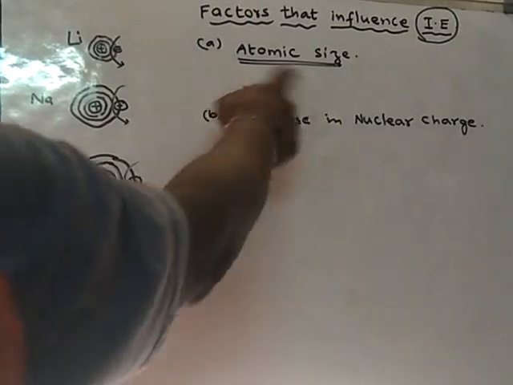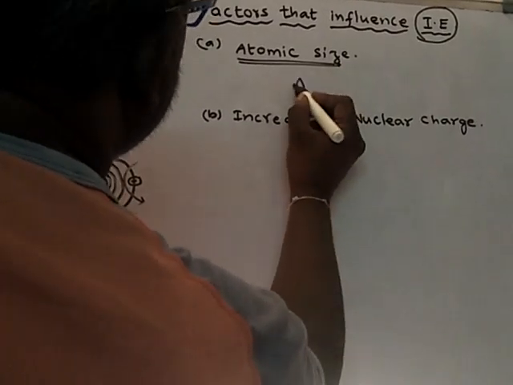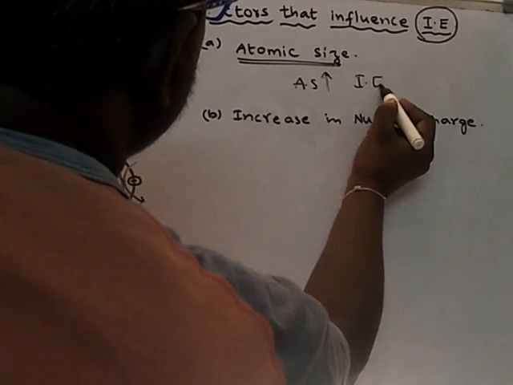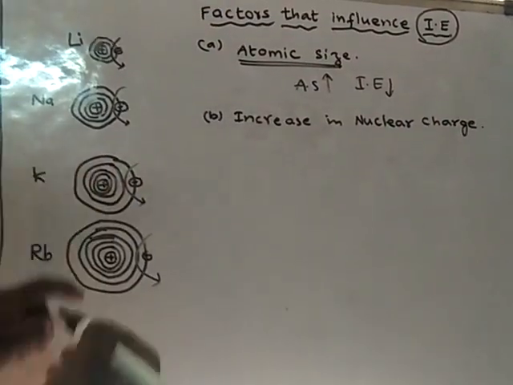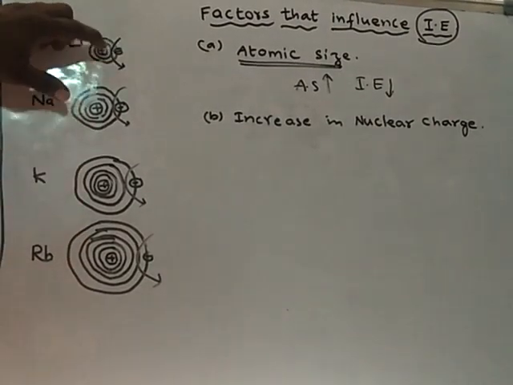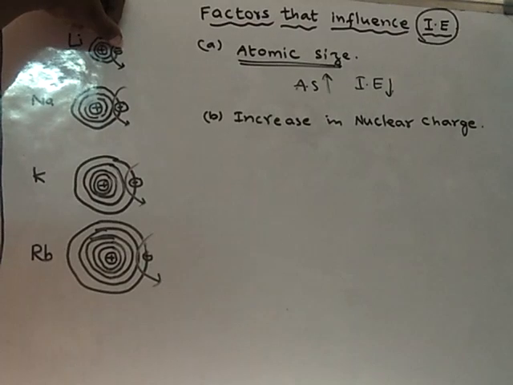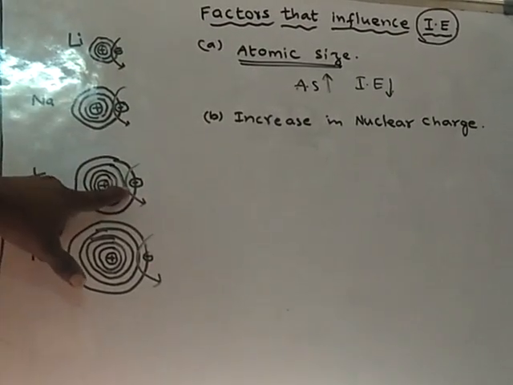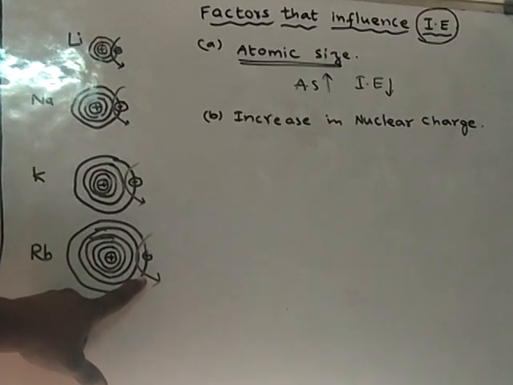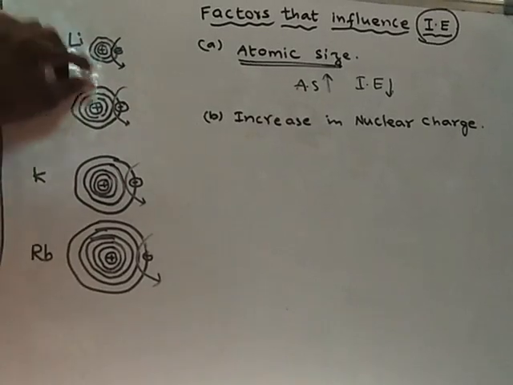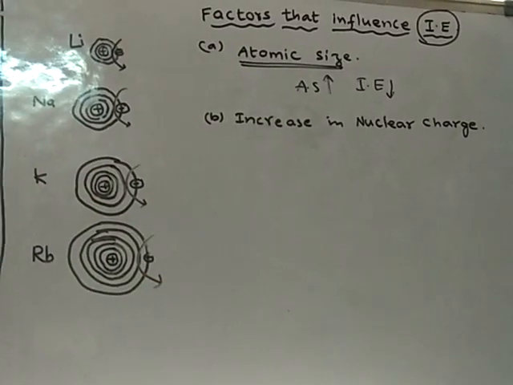So that means as the atomic size increases, ionization energy value decreases. Ionization energy means the energy required to take out an electron. Here the energy required to take out this electron is more. Here it is somewhat less when compared to this one, and here still less, and here still less. So ionization energy keeps on decreasing as the size of the atom keeps on increasing.